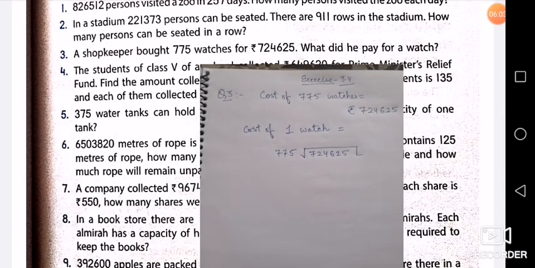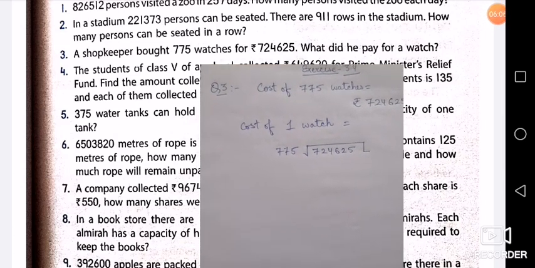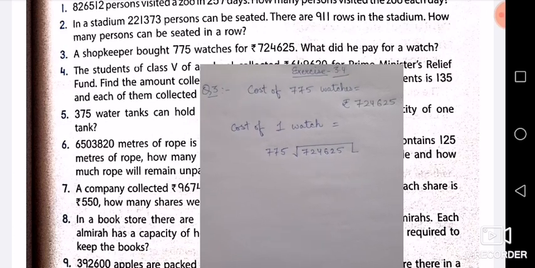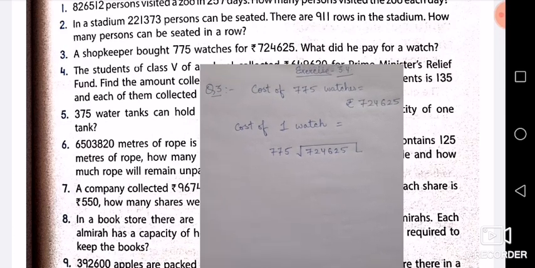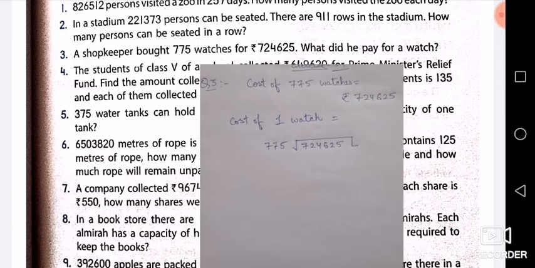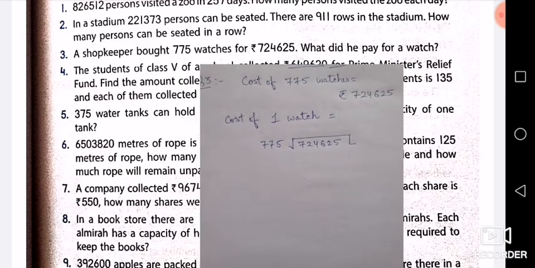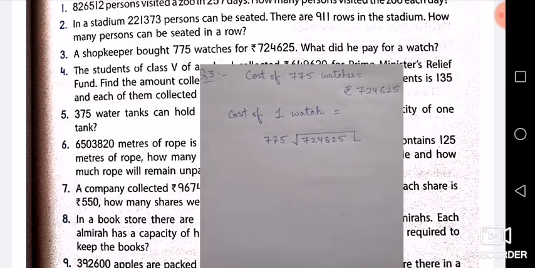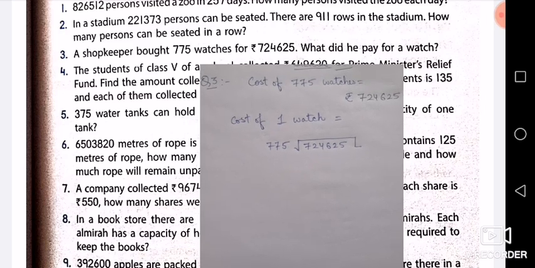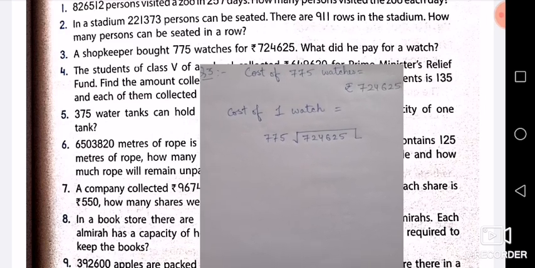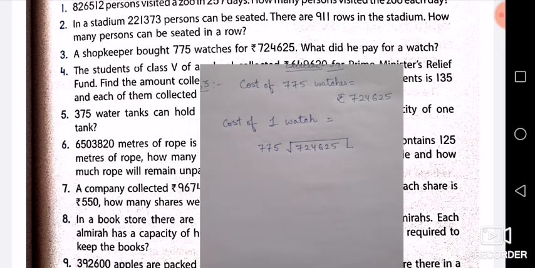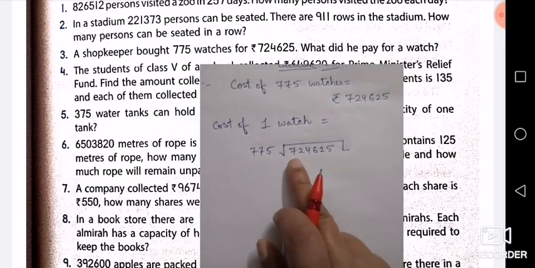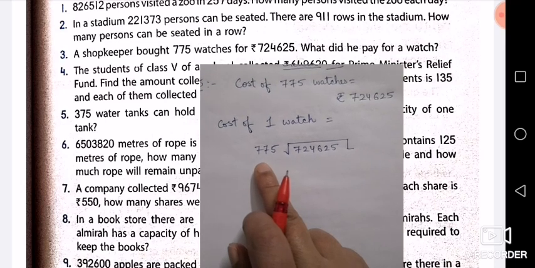So let's start this question 3. Question 3 I have read already. Now the statement for this question will be: cost of 775 watches is rupees 7,24,625. Now what you have to do, you have to find the cost of one watch. What you will do, the total cost of 775 watches will be divided by 775. What I have done here, this will be the total cost divided by 775.